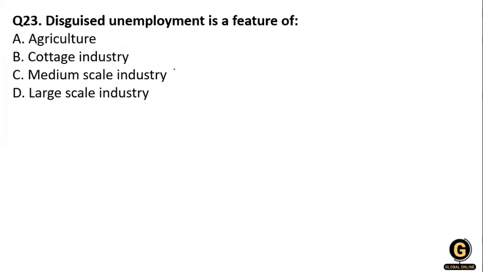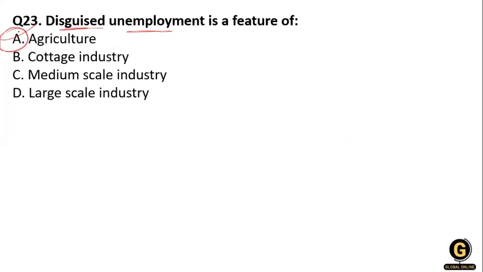Next, disguised unemployment is a feature of option 1, agriculture; option 2, cottage industry; option C, medium scale industry; option D, large scale industry. So disguised unemployment is a feature of agriculture. Disguised unemployment exists when part of the labor force is either left without work or working in such a manner that the productivity is zero.